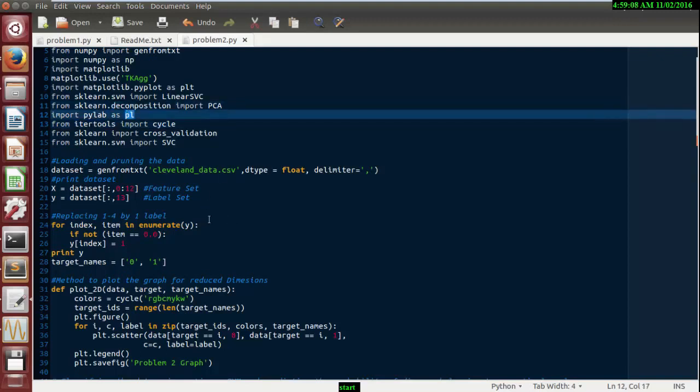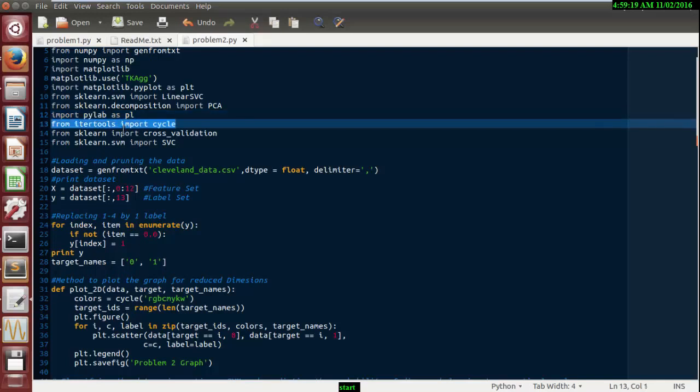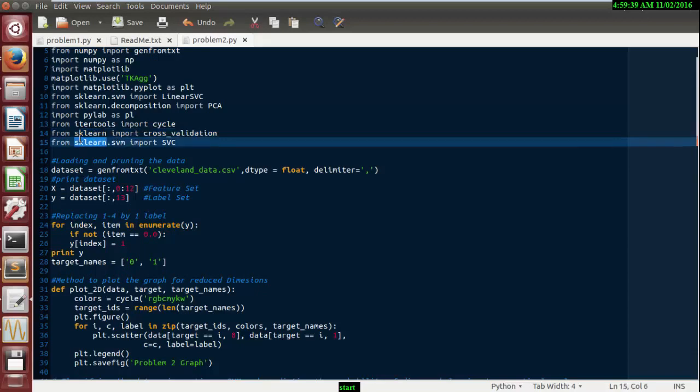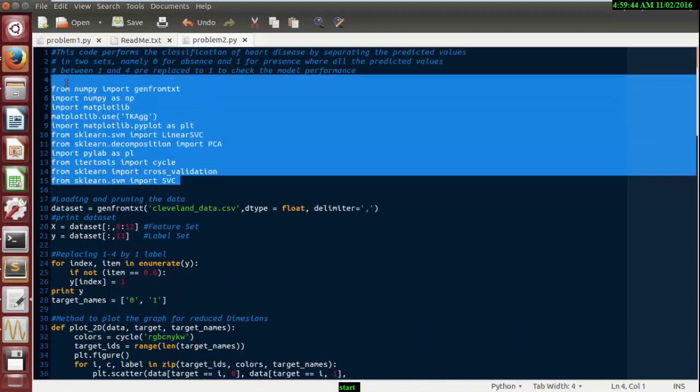Whenever we use pl in the script, it means we are calling pylab. It's an interactive toolbox. We have also imported scipy. For predicting whether the person has disease or not, we have used cross validation, which is also available in the scikit-learn toolbox. So these are the libraries we require to design the prediction system.